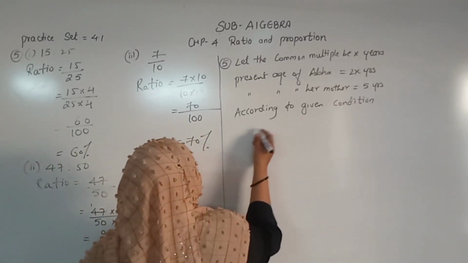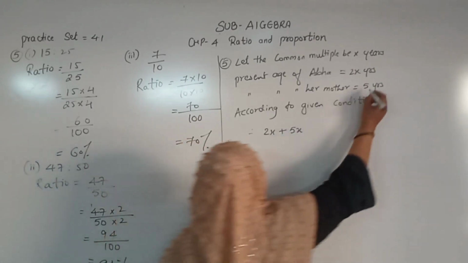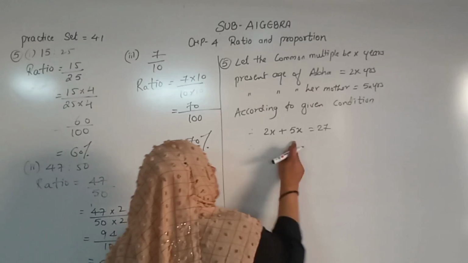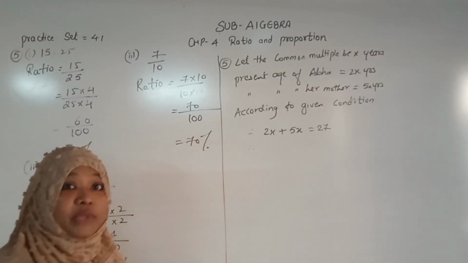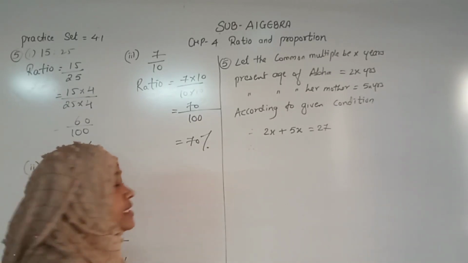So what is the given condition? 2x plus 5x. Okay, 2x plus 5x is equal to 27. Plus क्यों किए? Because at the birth time her mother was 27 है ना, तो आपको प्लस करके देखना है.